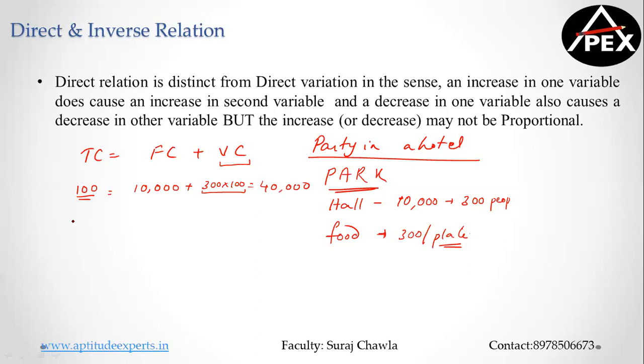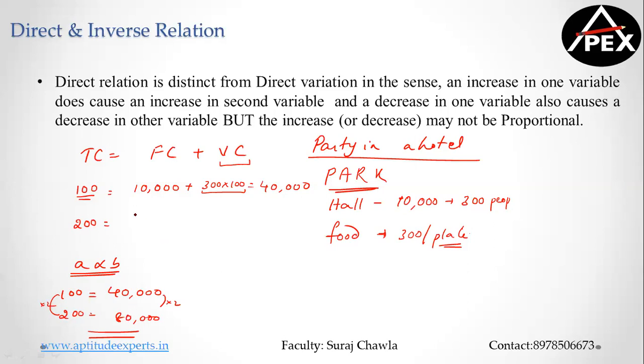Now suppose 200 people attend. If it were directly proportional, if this is doubling, this would also double. It would have become 80,000. But that does not happen in this case.